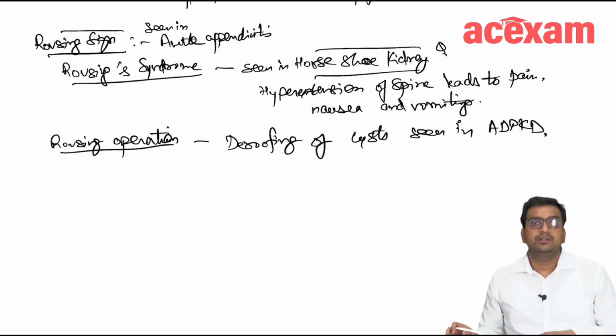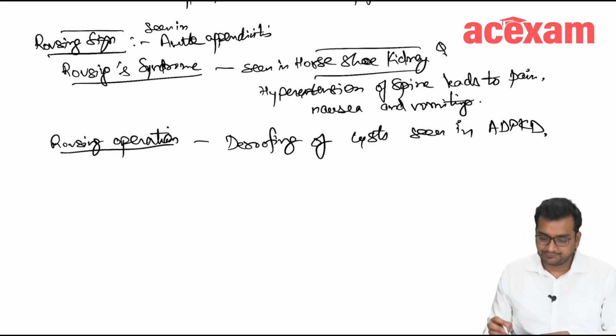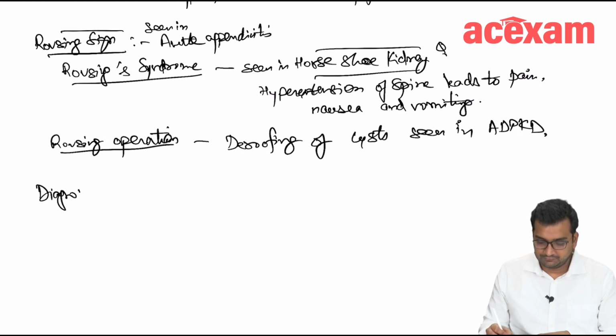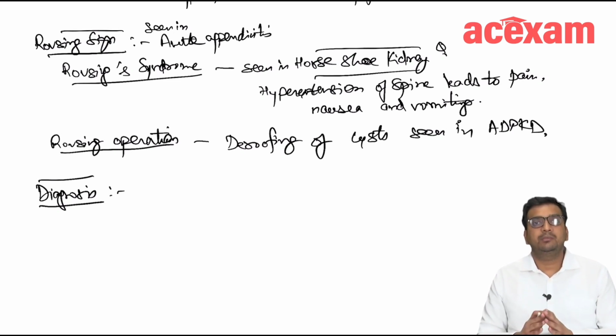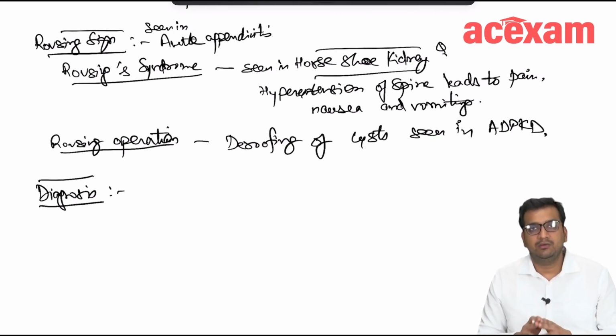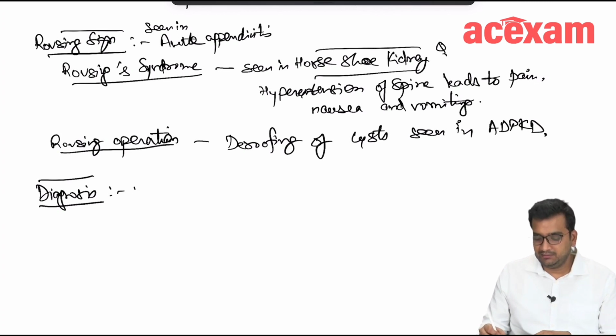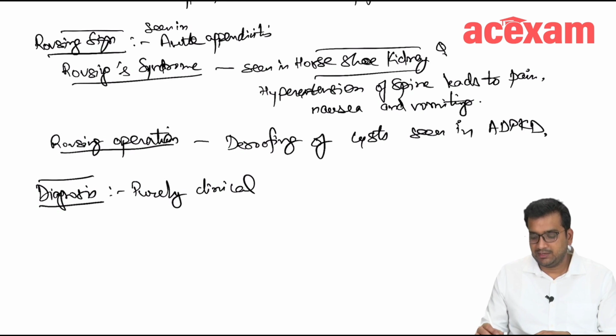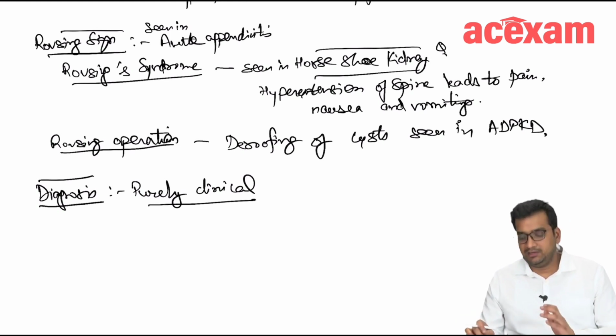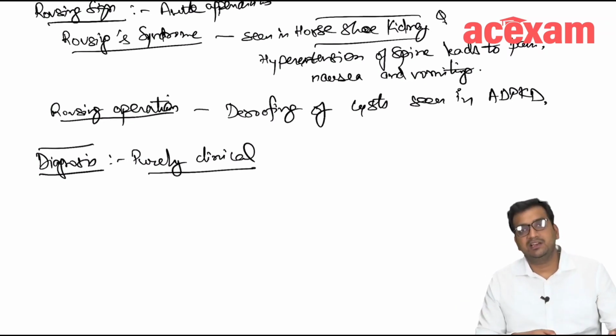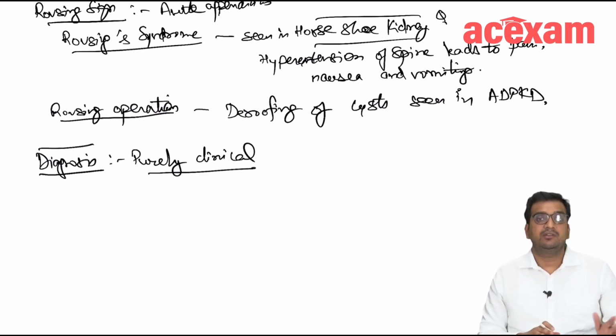Okay, now the diagnosis of appendicitis. The diagnosis of appendicitis is purely clinical, and the other investigations, apart from the clinical examination, we are just doing to supplement our clinical diagnosis.